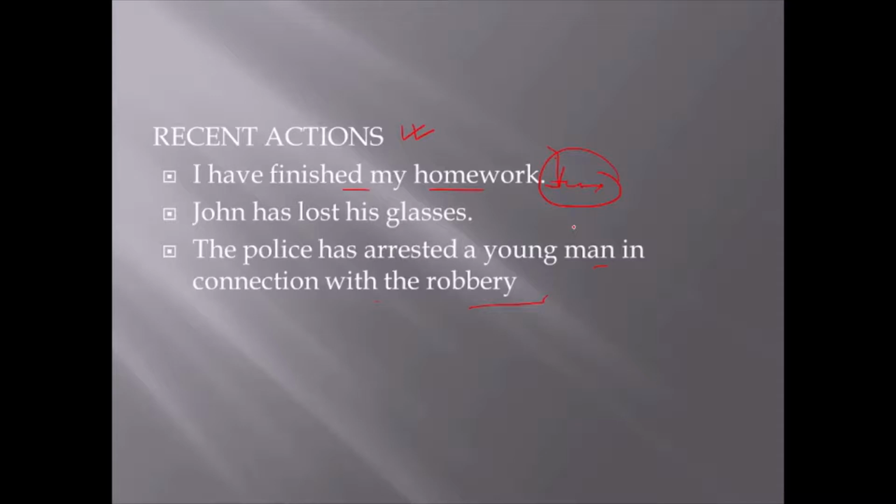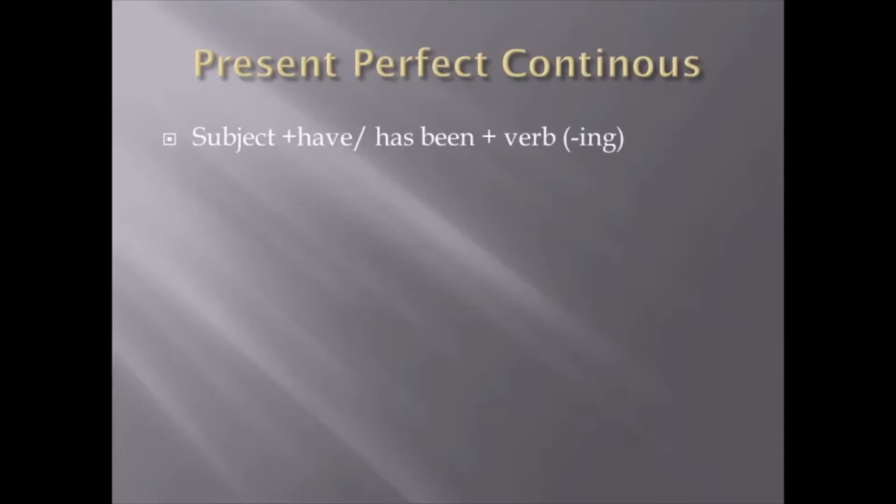Further, I'm going to tell you the comparison by using the same examples in the past form also. So when we have to tell our experience or when we have to tell a recent action, that is your present perfect. Now comes your present perfect continuous. This is the continuation of your present perfect only.